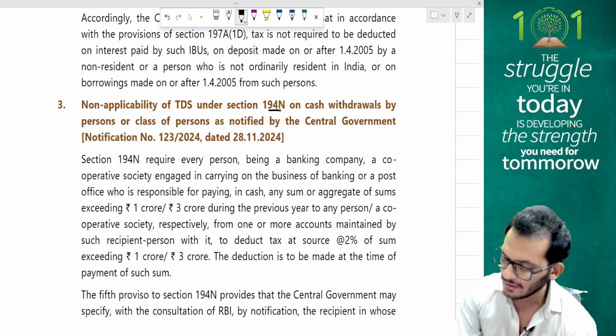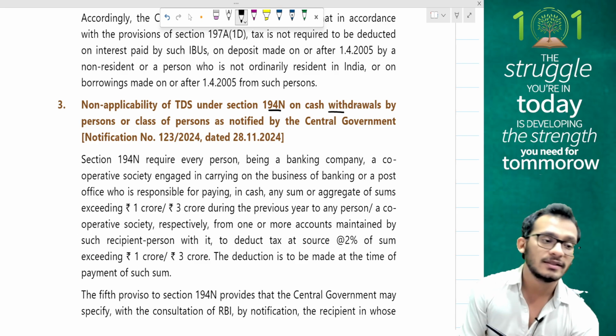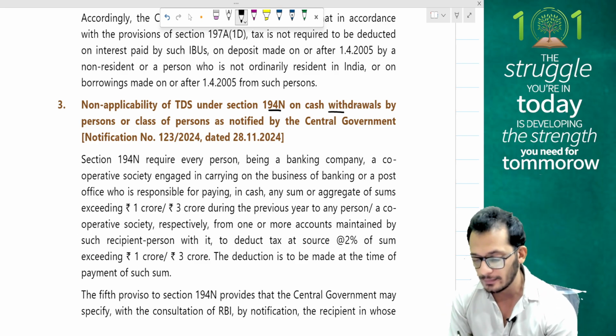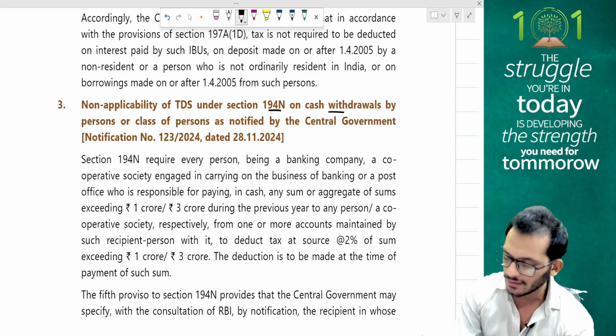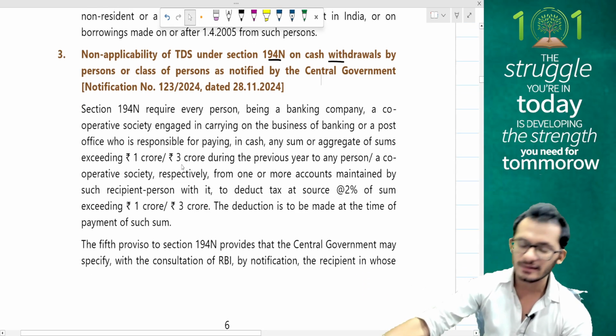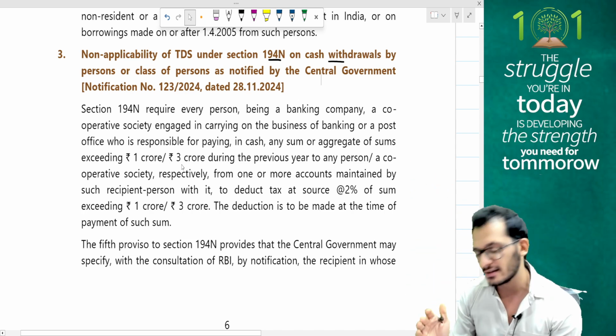Non-applicability of TDS on section 194N on cash withdrawals. Now, this is a case of cash withdrawal. So let's see what is happening. If you have a cash withdrawal, section 194N requires that you have to do TDS on withdrawals of 1 crore or 3 crores. We have discussed it in the classes as well.